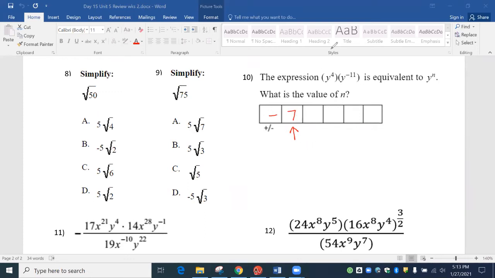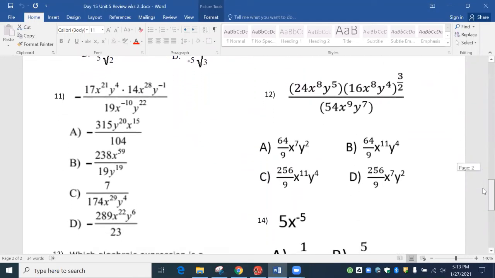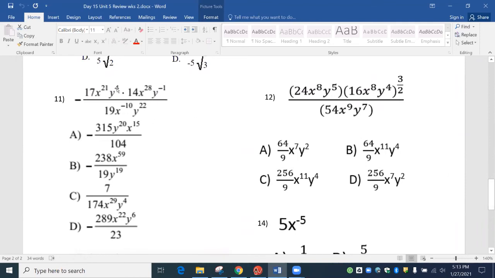All right, so let's take a look at this one. Gosh, this just looks crazy, doesn't it? Most of us, if you saw this, you're just going to be like, ah! So we are only going to focus in on the big numbers, and this negative is considered a big number right here. So the negative, you could put it with the 17, you could just leave it on the outside. I'm just going to put it with 17. Now there's no parentheses here, so I don't have to put parentheses. However, I can't just put 14. There's a times sign right there. So we have to put times 14.